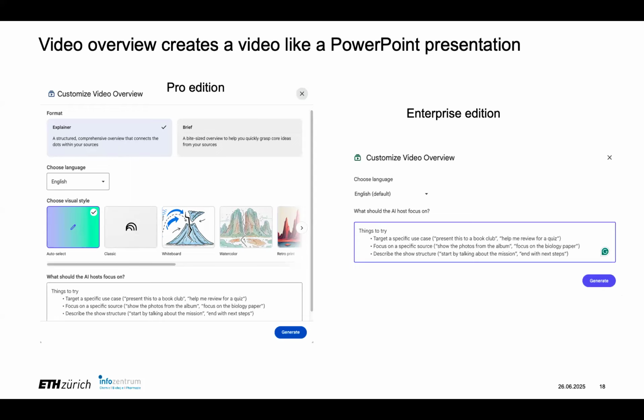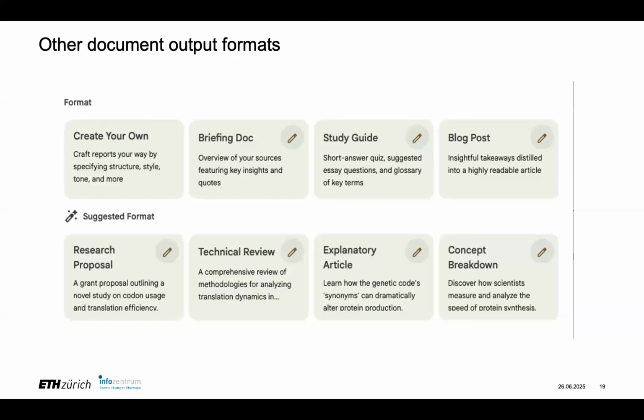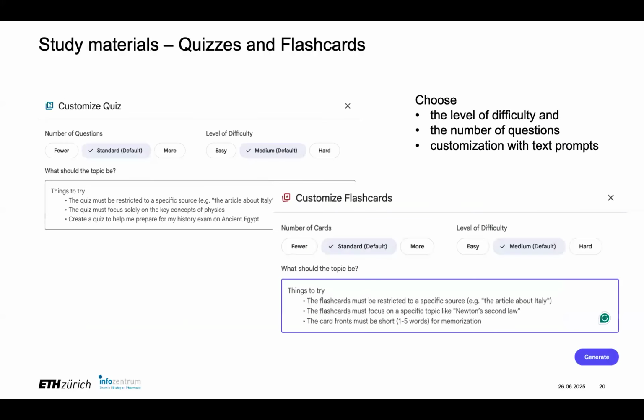The video overview creates a video like a PowerPoint presentation. The graphics aren't that great, but I think it could be really useful for students. If you have to give a presentation, it can help you. It'll help with the timing, how much information to put, and I mean, it'll give you the presentation basically, but I think it's not at the level of accepting it as it is, but there's a lot of help to be had in there. And then there's tons of other document output formats. You can get a brief, you can get a blog post, etc.